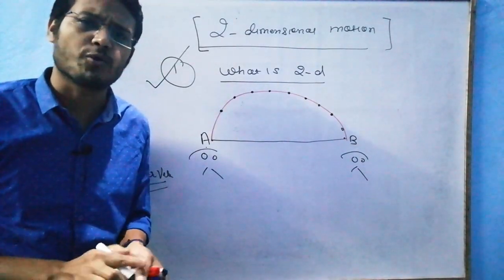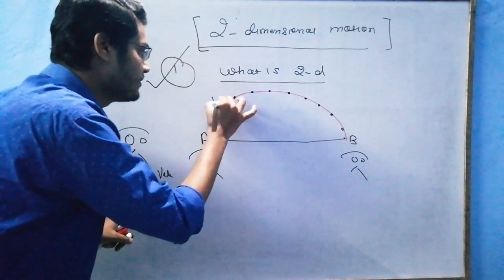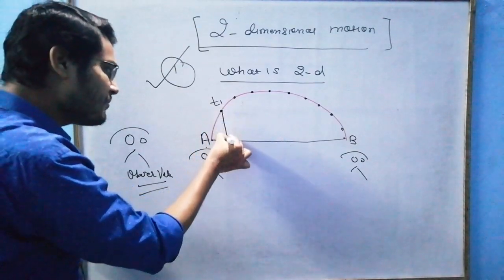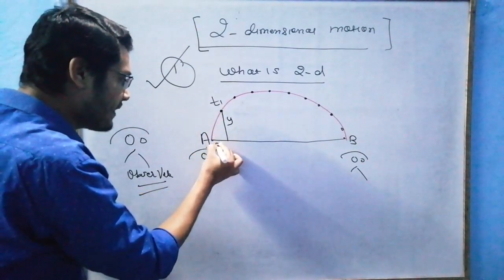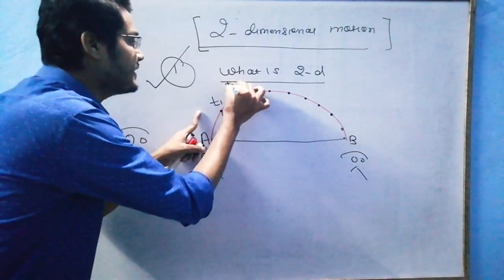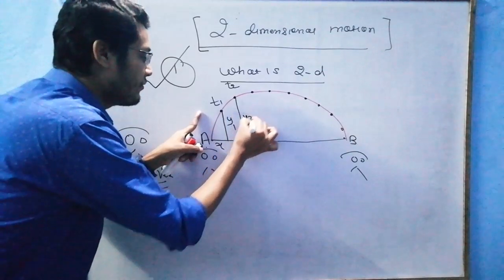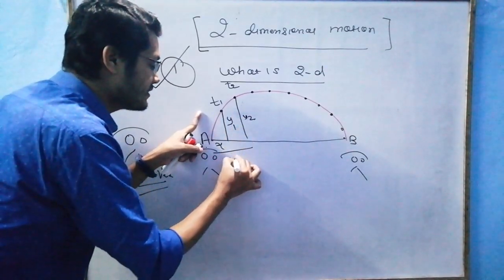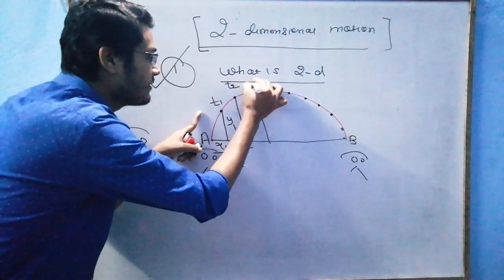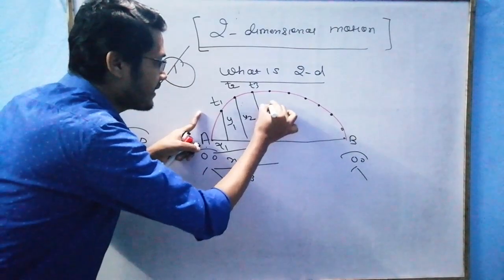Let us say at this instant T1, this is my Y and this is my X. At instant T2, this is Y2 and X2. At instant T3, this is my X3 and Y3.